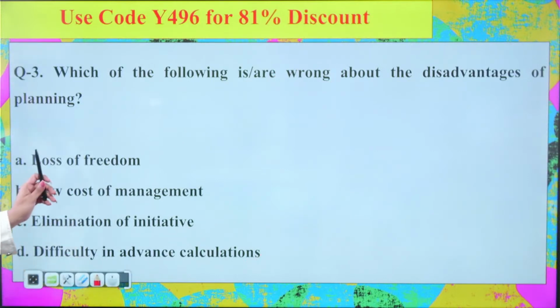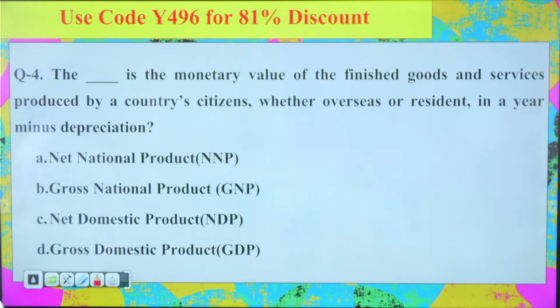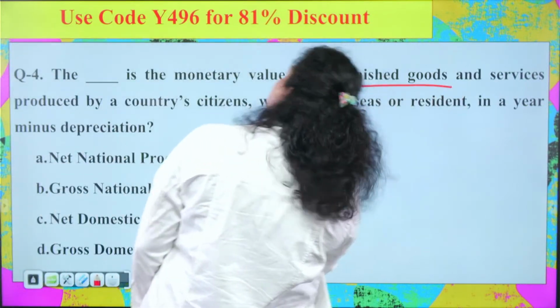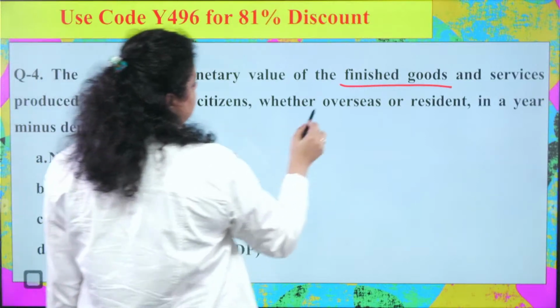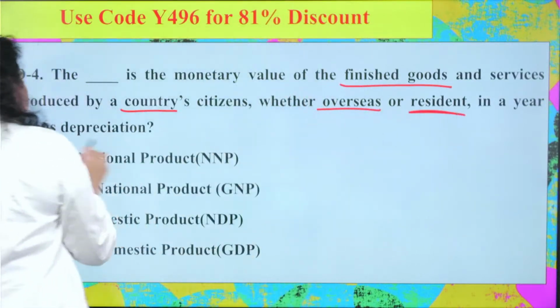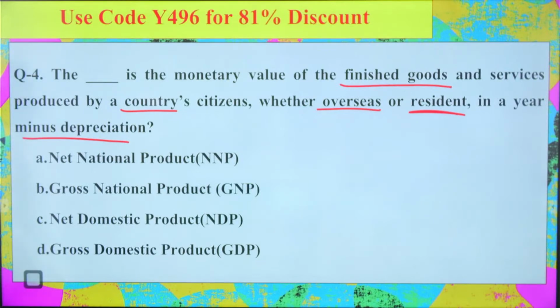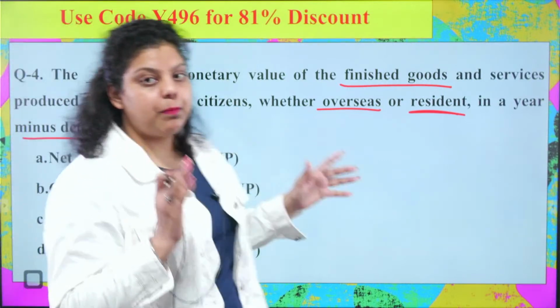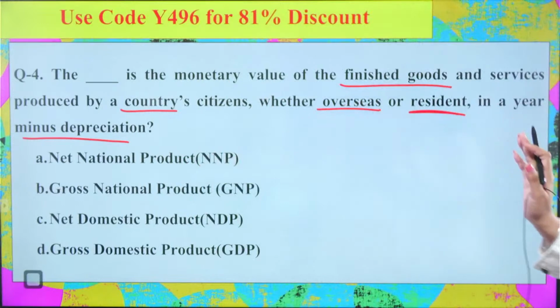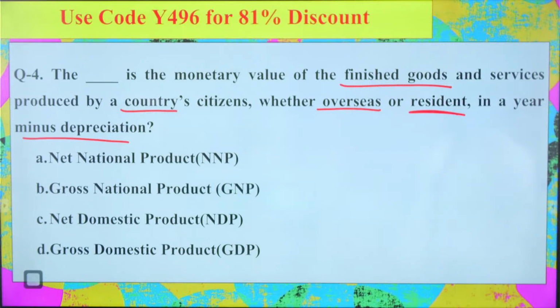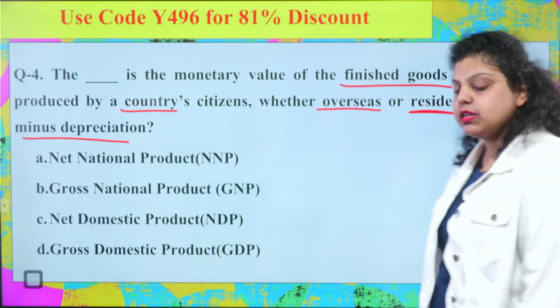Next, fourth question. The dash is the monetary value of the finished goods and services produced by the country's citizens, whether overseas or resident, in a year minus depreciation. Now do try to read it very carefully and then answer the question. Divide the question into parts and you will be able to answer whether it is NNP, GNP, NDP or GDP. Which of the following is correct? A, B, C or D?